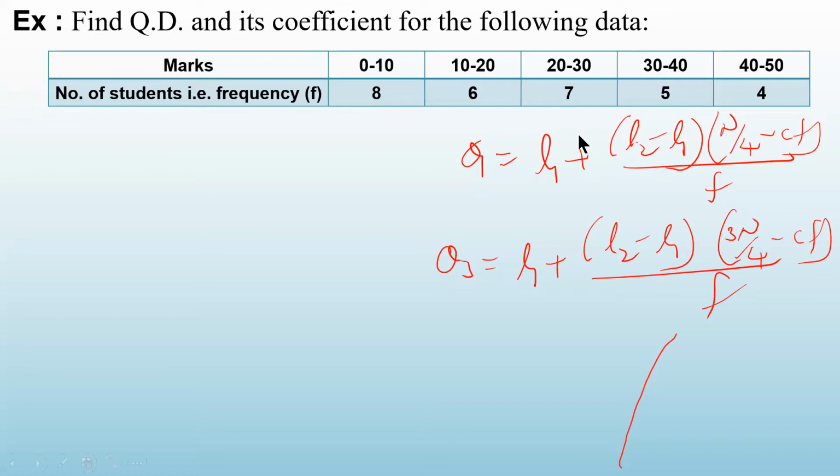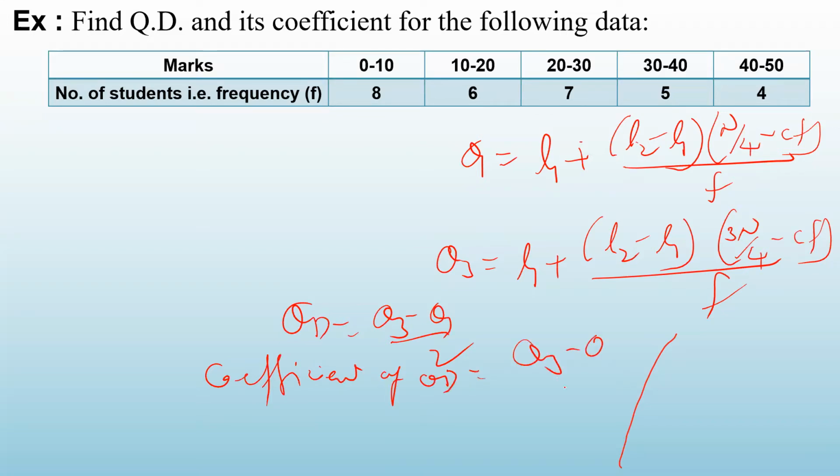Find cumulative frequency first. Find N. For Q1, find N by 4. Locate the Q1 class and then apply the formula. Once you get these values, find out quartile deviation by Q3 minus Q1 upon 2, and coefficient of quartile deviation Q3 minus Q1 upon Q3 plus Q1. Okay. So this I am giving you for homework. Already you know how to find out Q1 and Q3. Just put in the formula and get the answer.